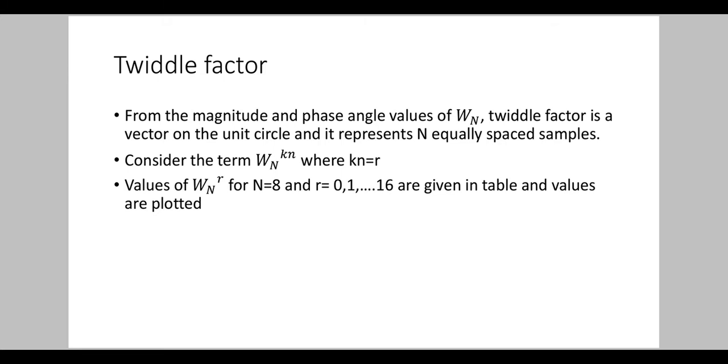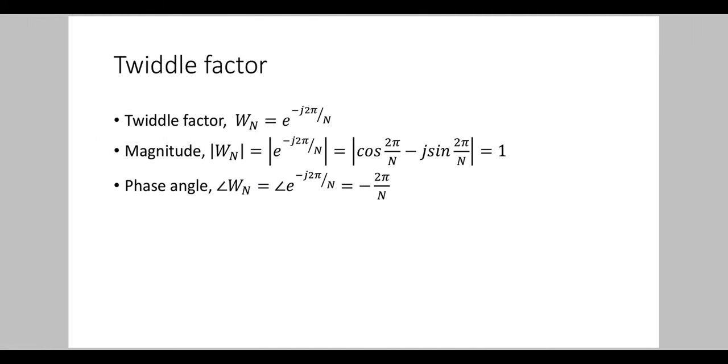That is, we get the magnitude and phase angle of the twiddle factor as 1 and minus 2 pi by n respectively.